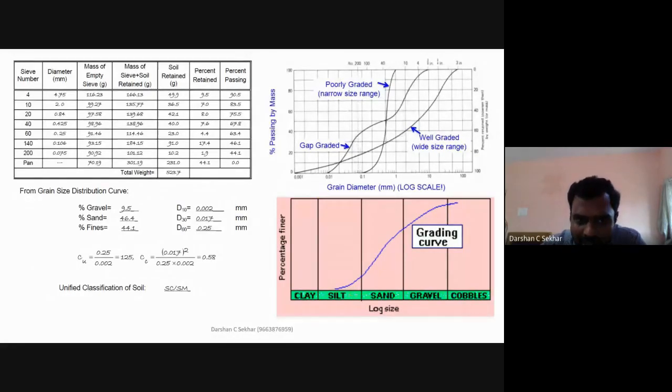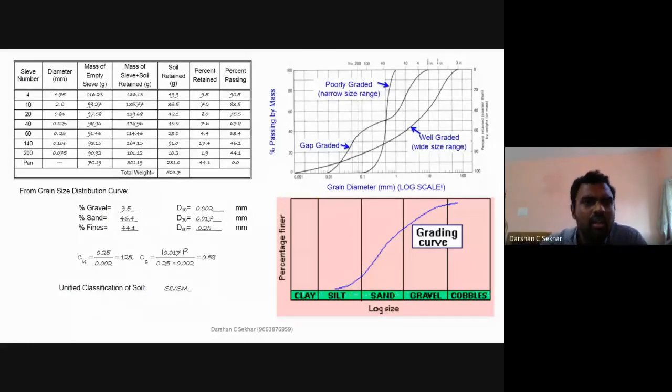So if I had taken 524 grams, probably I might get 523.7 grams here. So you need not worry about that. One or two grams, you need not worry at all. You can directly substitute any value. Don't do any correction, because that is not going to make much of a difference.